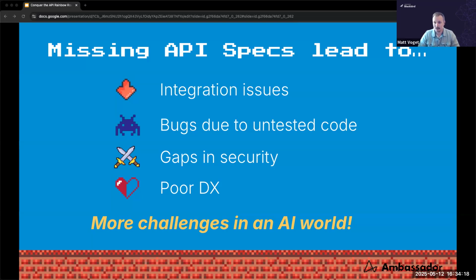So a bad developer experience for AIs, for example, may at best lead to bugs where it just doesn't work, and at worst could lead to things like massive data leaks where the AI is using endpoints that it shouldn't be using or exposing data it shouldn't be using. So all that to say is that we have even more challenges in this AI world, and I think that missing specs is not going to help us.